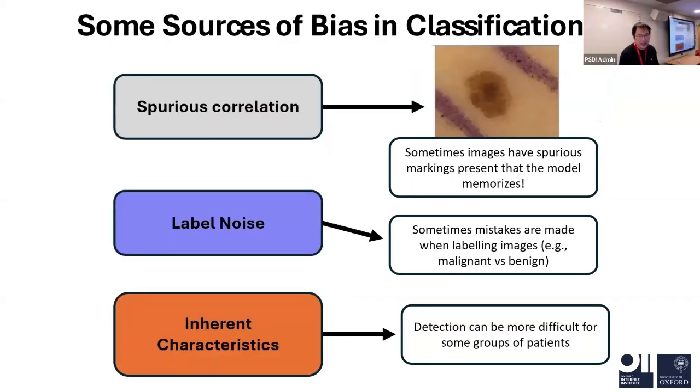There are some other sources of bias, like spurious correlation. Here is an example. You can see this is a skin picture. We are trying to use some algorithm to detect some diseases, but we have some human-annotated lines. If we train the machine with this image, the machine will think that these lines are the most important feature to predict these diseases, which is also undesired.